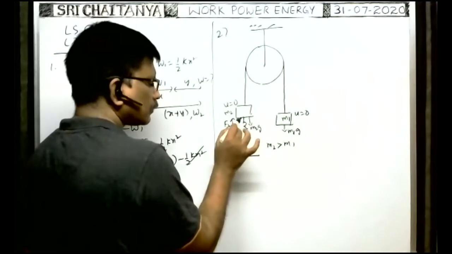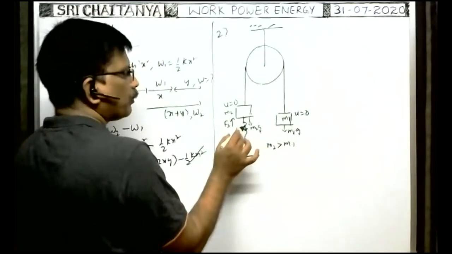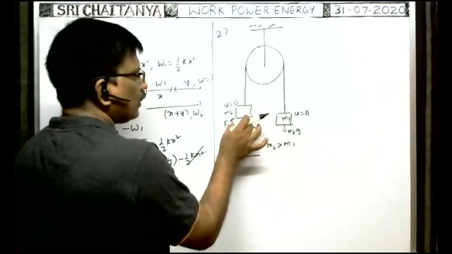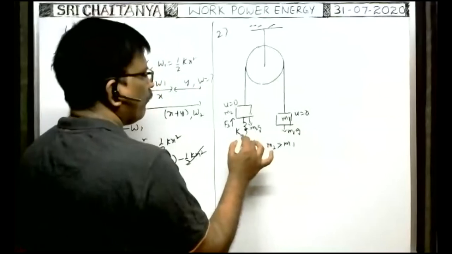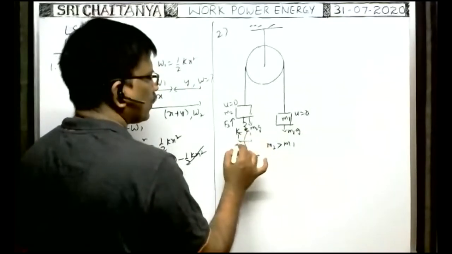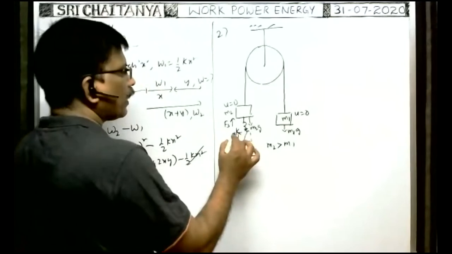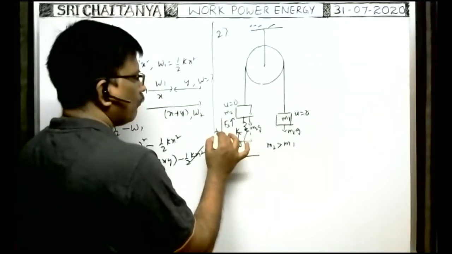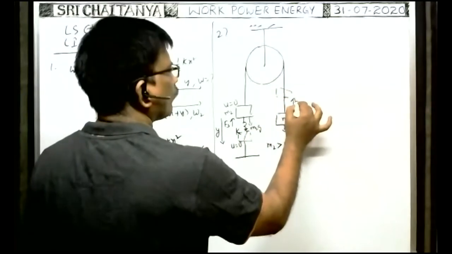At that time, because of inertia of motion, as the block acquires maximum velocity, it continues to move in the downwards direction. Further it displaces, and whenever the block comes to a certain position, the velocity becomes zero again. Whenever the block comes to rest, the displacement of the block downwards is say y. The displacement of the other block upwards is also y.